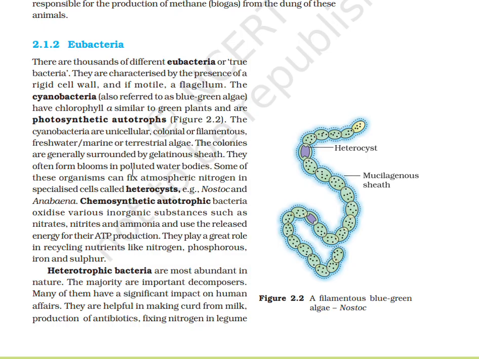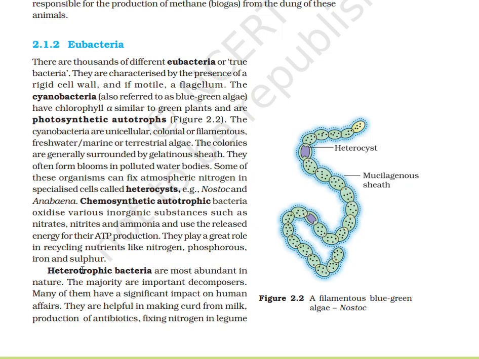Some of these organisms can fix atmospheric nitrogen in specialized cells called heterocysts, for example, Nostoc and Anabaena. Chemosynthetic autotrophic bacteria oxidize various inorganic substances such as nitrates, nitrites, and ammonia and use the released energy for their ATP production. They play a great role in recycling nutrients like nitrogen, phosphorus, iron, and sulfur.